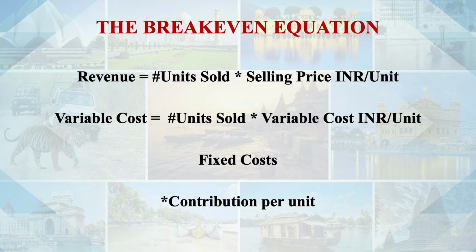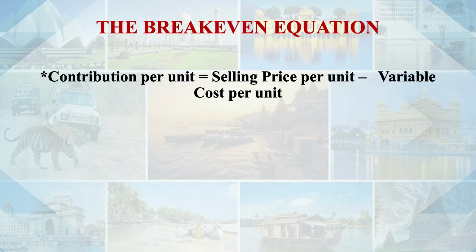Total revenue is 1 lakh, variable cost is 50,000 in this case. Then what will be the contribution? Contribution will be total revenue minus variable cost, and break-even formula is fixed cost divided by contribution per unit. Contribution per unit, as we discussed, sales minus variable cost is contribution per unit.